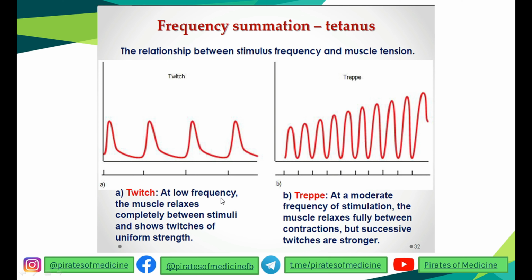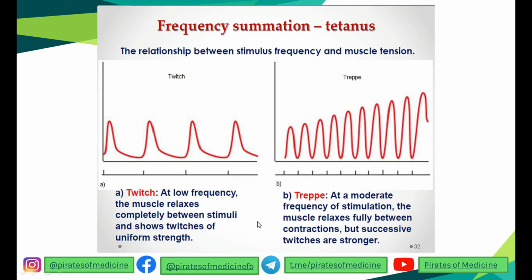So at low frequency, the muscle relaxes completely between the stimuli and shows twitches of uniform length. Between every impulse that comes, the muscle has time to relax. So you can see contraction, relaxation, contraction, relaxation, and so on.